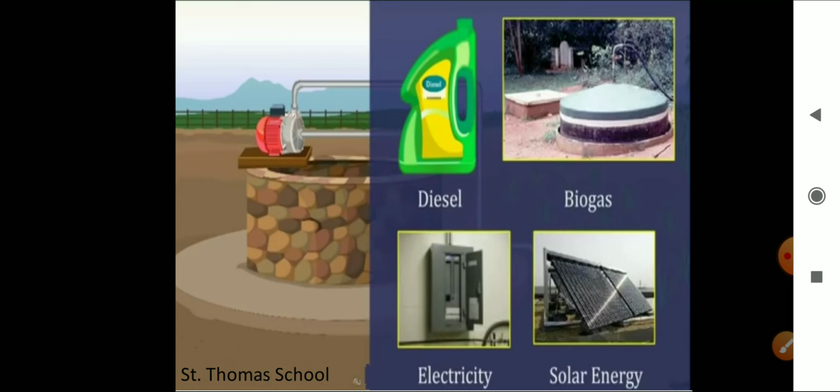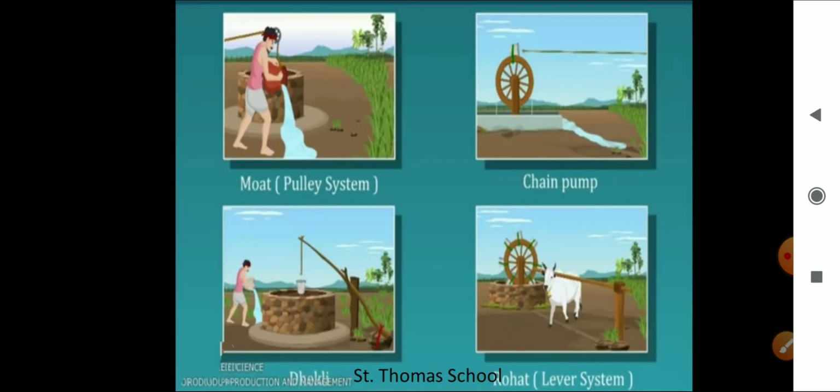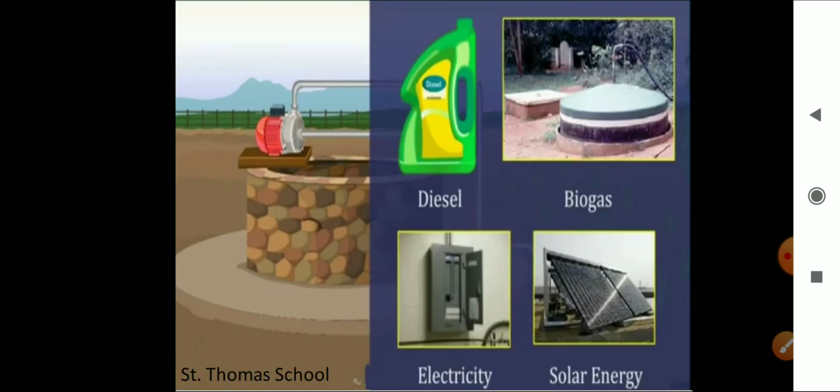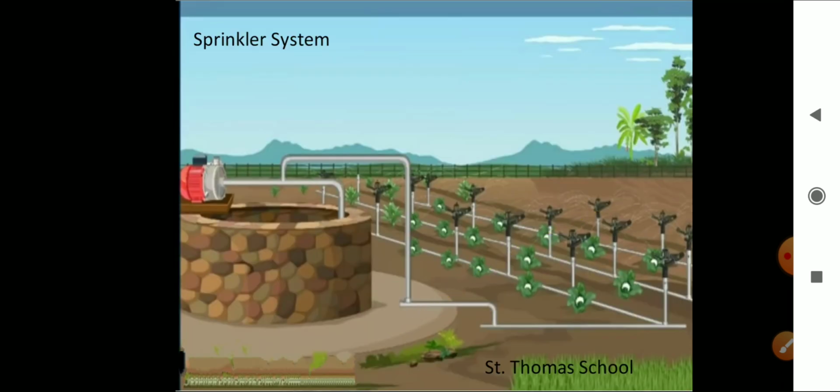What are they? You can see that moat, that is a pulley system, chain pump, then Dhenkli and Rahat, that is a lever system. So the pumps which we are using here are for what? Lifting water. And here the diesel, biogas, electricity and solar energy are used for what purpose? To run all these pumps. Understood?